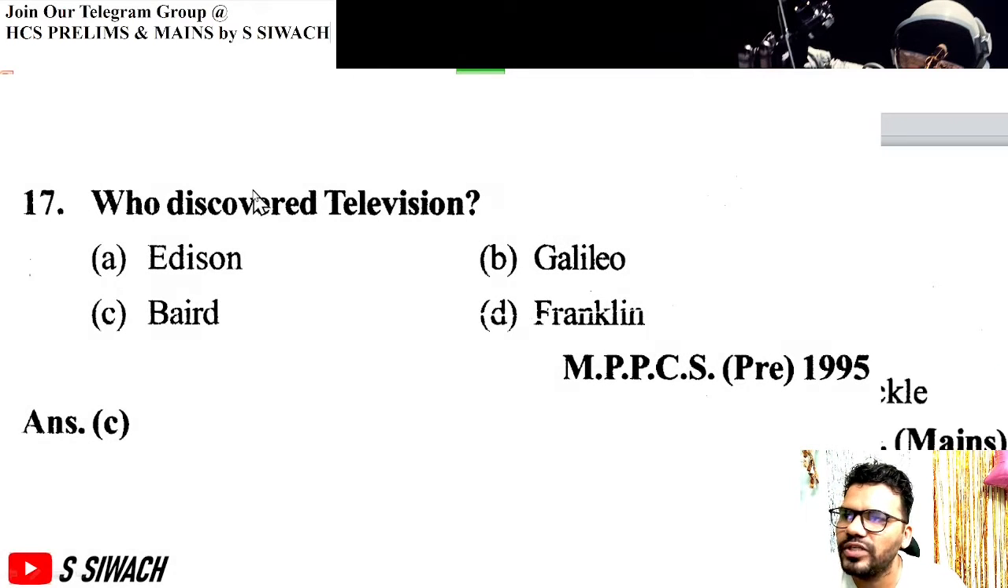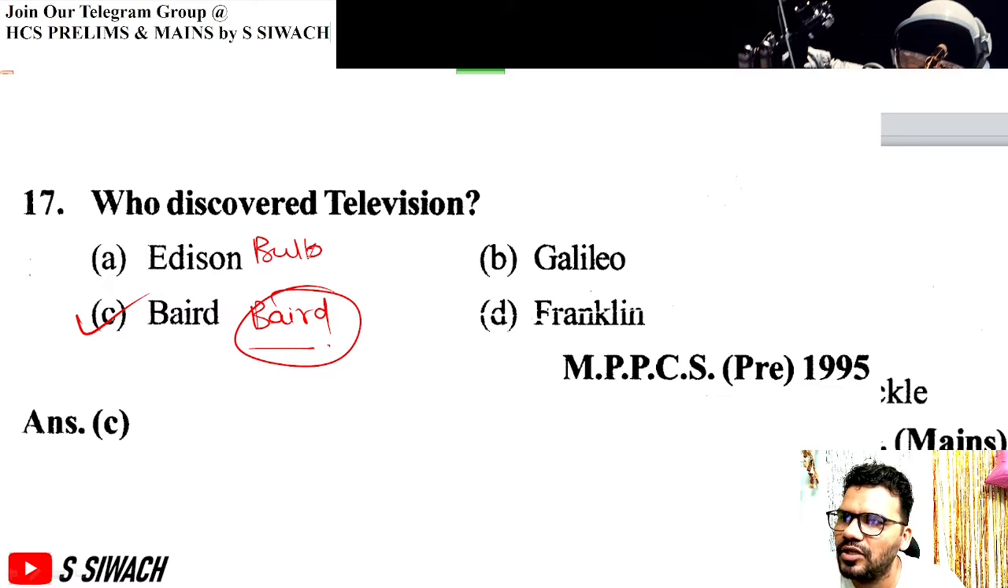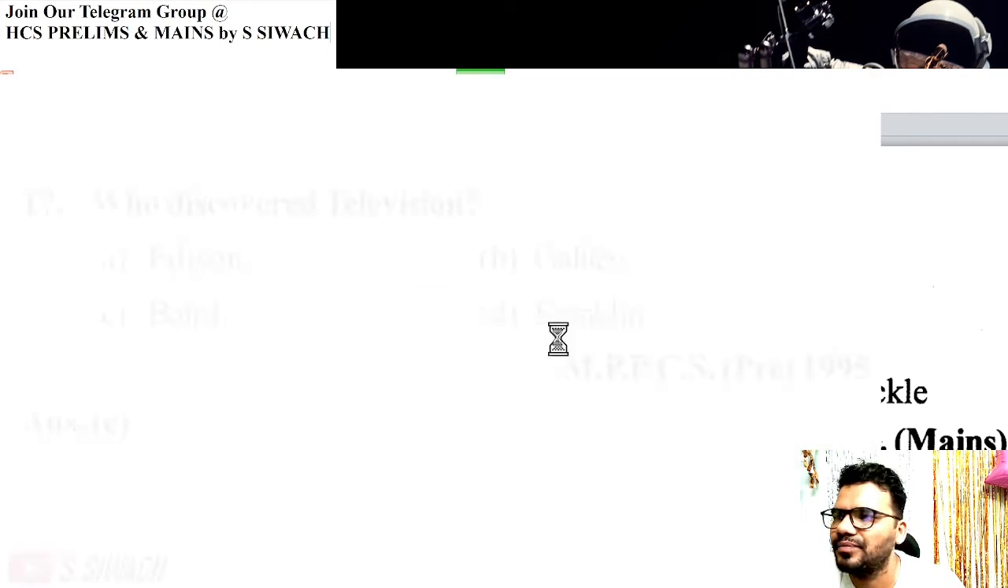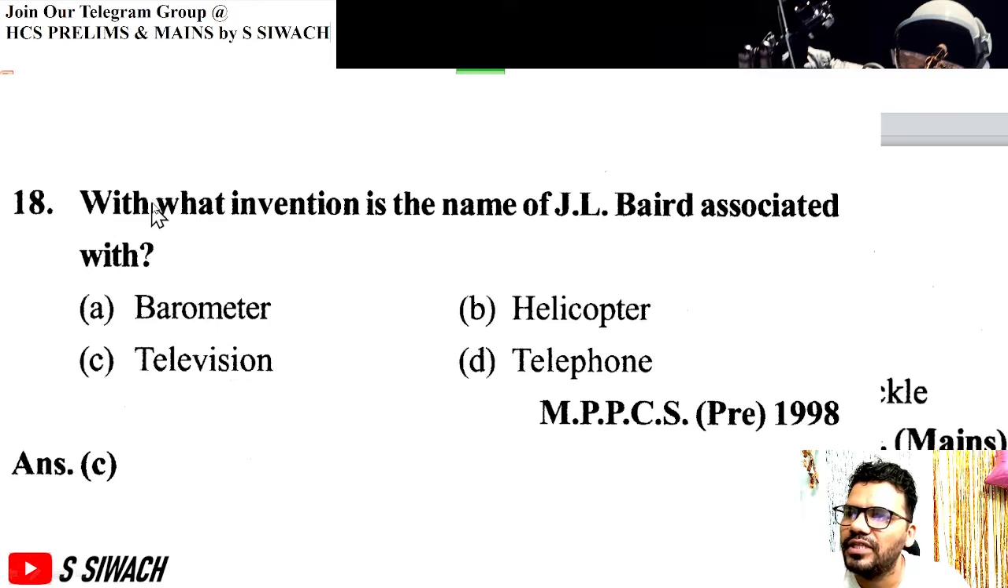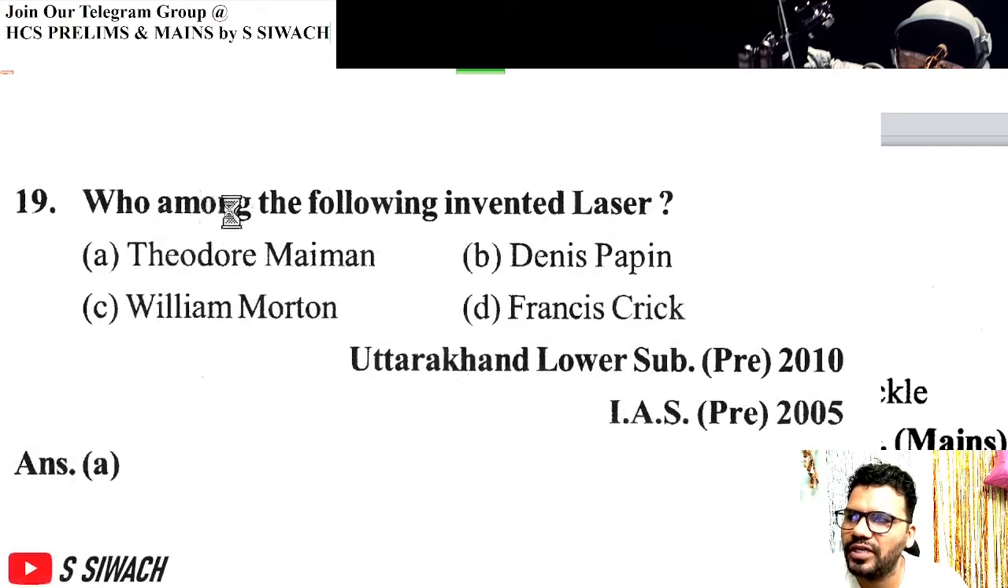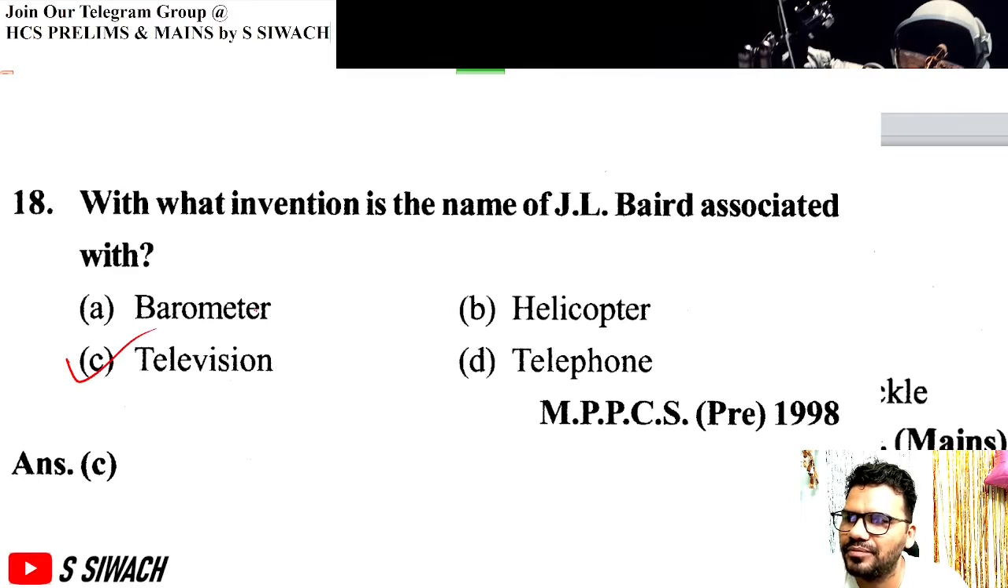Next question, who discovered television? Television was discovered by Baird. He discovered television. Bulb was discovered by Edison. Galileo discovered telescope, etc. Next question, with what invention is the name J.L. Baird associated with? We have already covered, it is television.